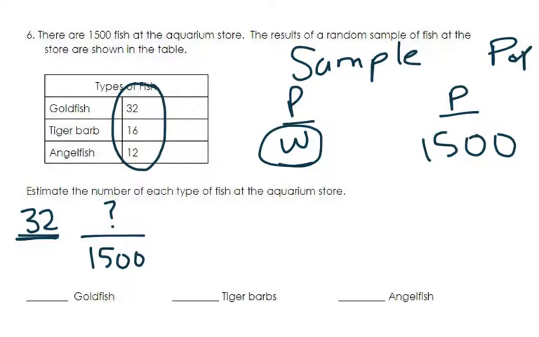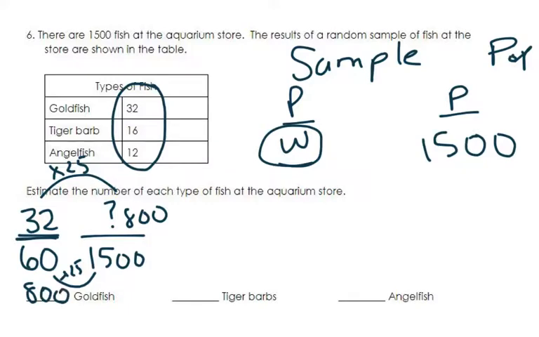So what I do is 32 plus 16 plus 12, which is 60. And then I ask myself, okay, what did I do to 60 to get to 1,500? And everything else is repeated from the other problems that we had so far. And so using my calculator, I know that 60 times 25 is 1,500. And so I do the same thing up here, 32 times 25, and the answer is 800. So there are 800 goldfish in the aquarium.